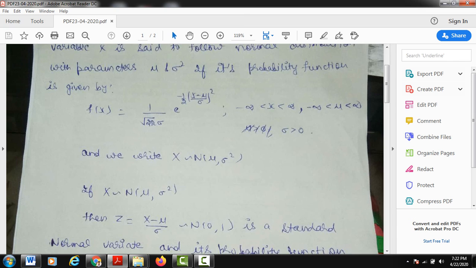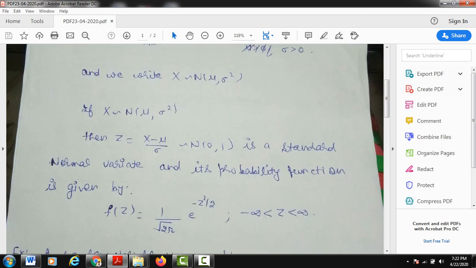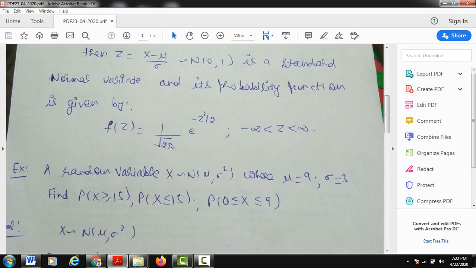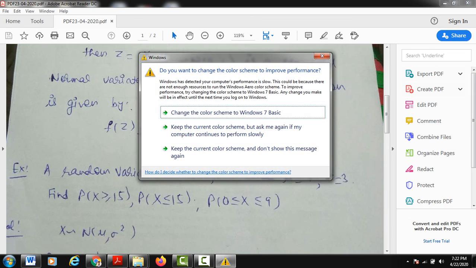So the standard normal variate is given by z, and it is given by z is equal to x minus mu over sigma. First of all, I subtract the mean from x and then divide by the standard deviation. So this is also a normal variate which follows the normal distribution with mean 0 and variance 1. For the standard normal variate, you also have to remember its probability function, that is 1 over under root 2 pi e to the power minus z square by 2, where minus infinity less than z less than infinity also.